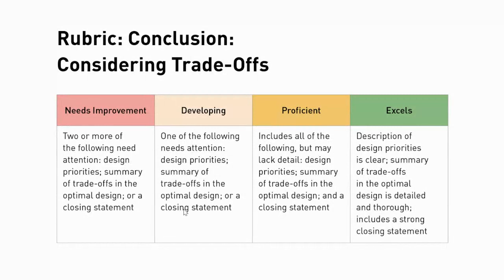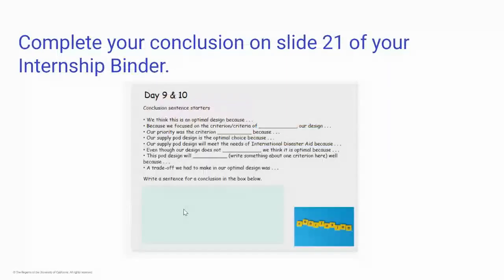So here is a little bit of guidance, and I would hope that we're all aiming for that green box on the right. The description of the design priorities is clear. The summary of trade-offs in the optimal design is detailed and thorough, and it includes a strong closing statement.